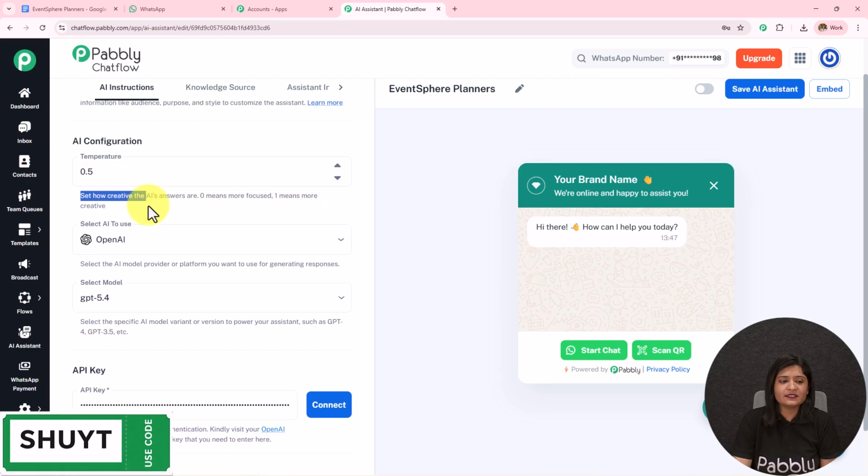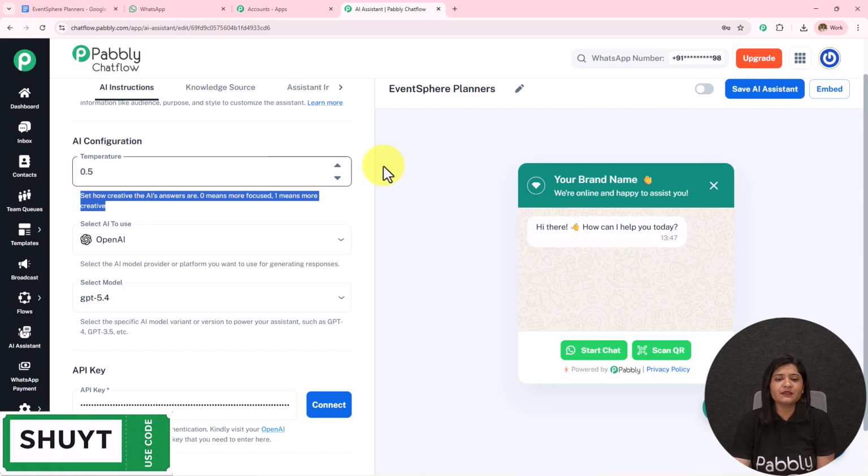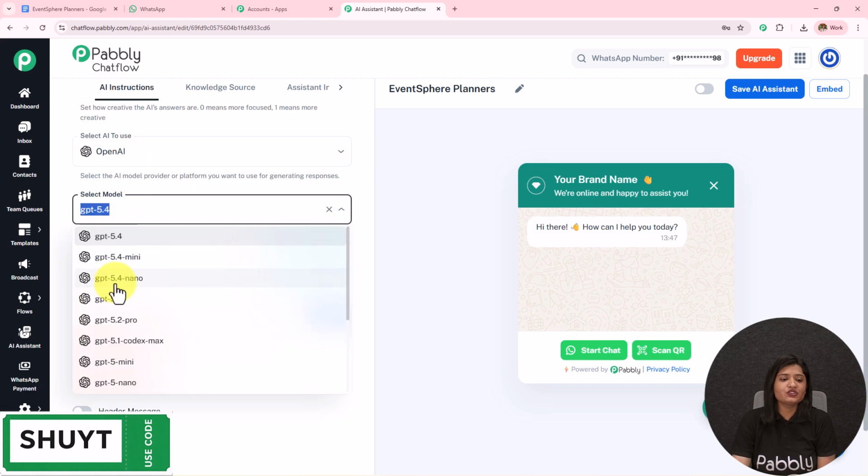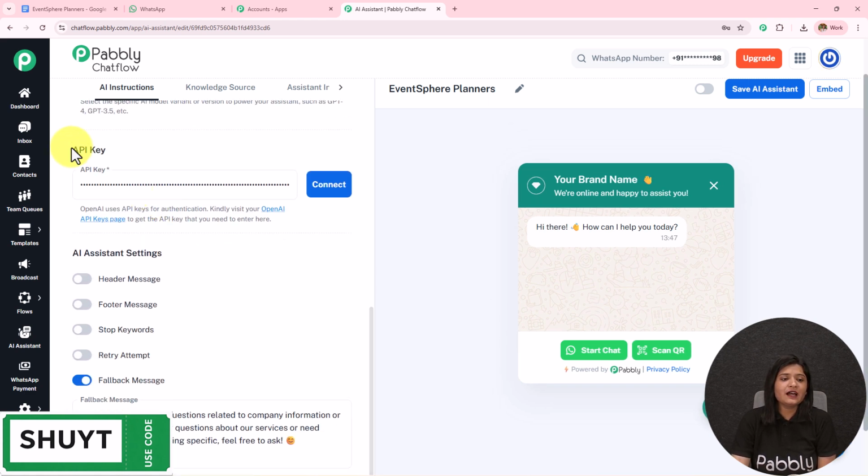Then we have this AI configuration. So the first one is temperature. Set how creative the AI answers are. 0 means more focused, 1 means more creative. If I go from 0 to 1, the creativity of how this AI is answering will increase. I'm going to keep it as 0.7. The AI to use will be OpenAI. The model will be GPT-5 mini.